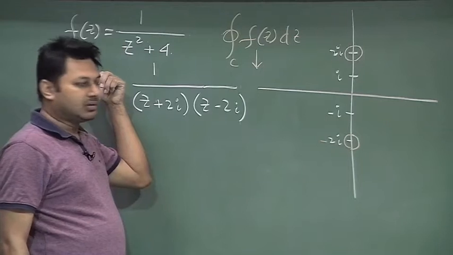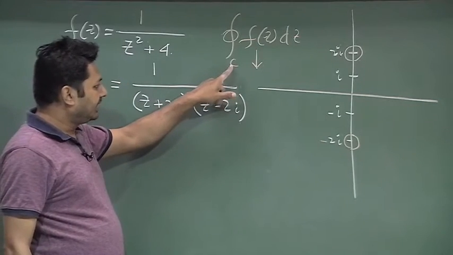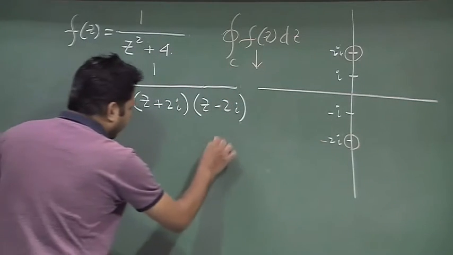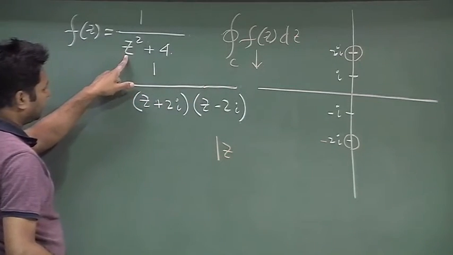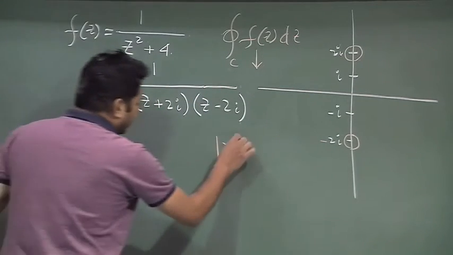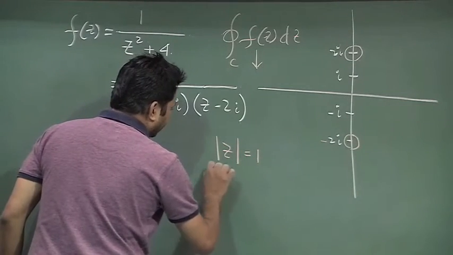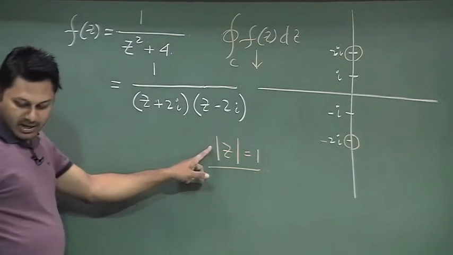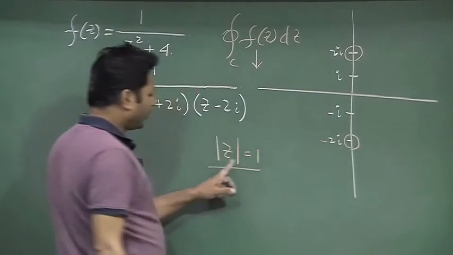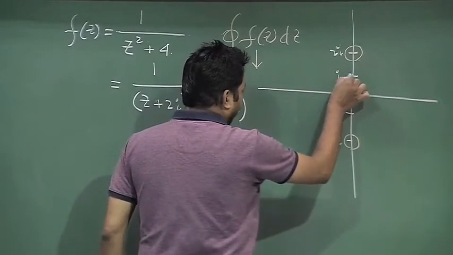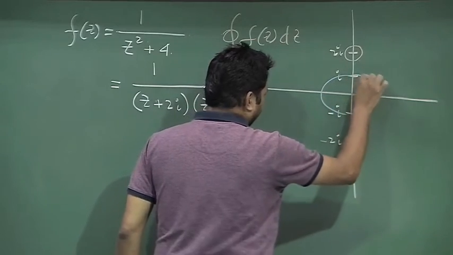So, if C is given in such a way that this function is analytic, then we can use our formula. For example, here, if the curve for this particular problem is given as mod of z equal to 1, that means I am having a region here.